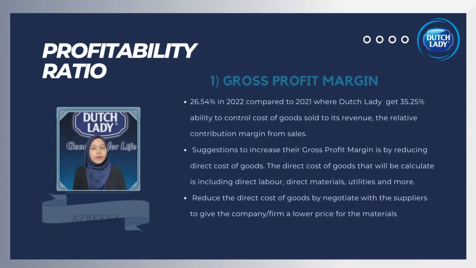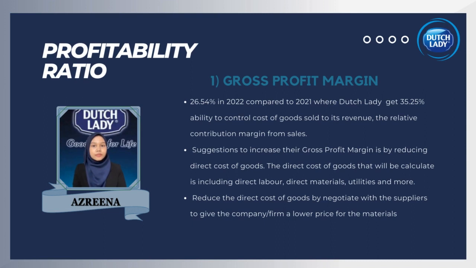So the first one, we have gross profit margin, where the firm has 36.54% in 2022 compared to 2021, where Dutch Lady got 35.25%, showing its ability to control cost of goods sold relative to its revenue. The relative contribution margin from sales shows that the gross profit margin has decreased in 2022 compared to 2021 by approximately 8.7%.